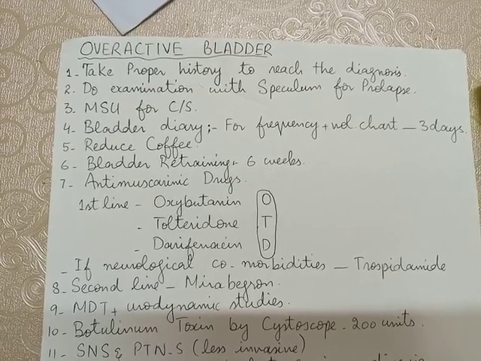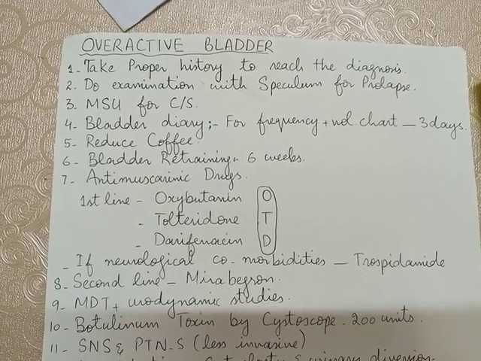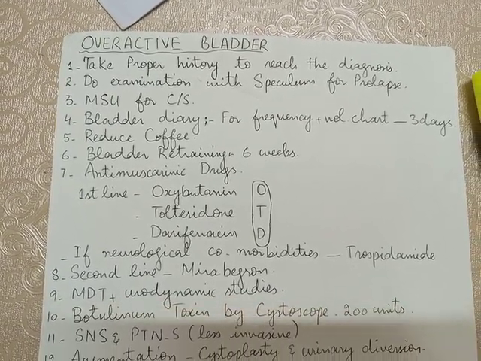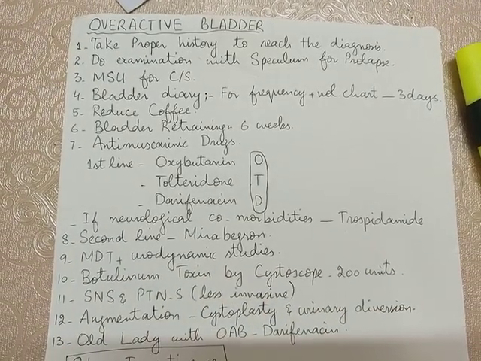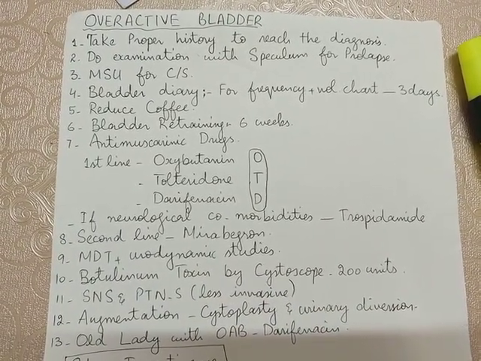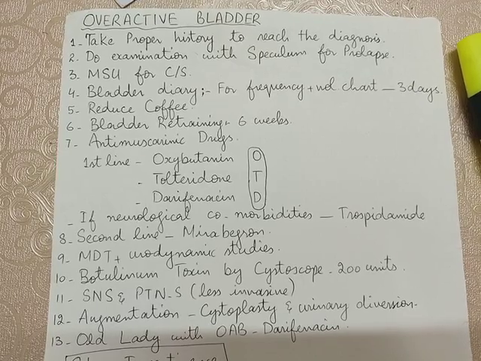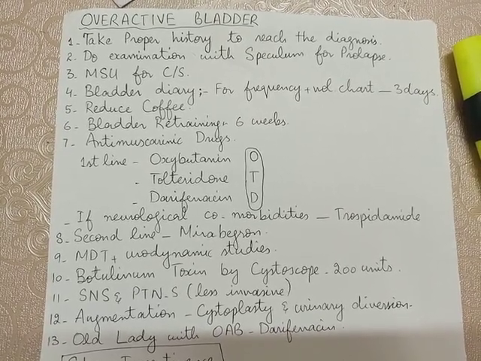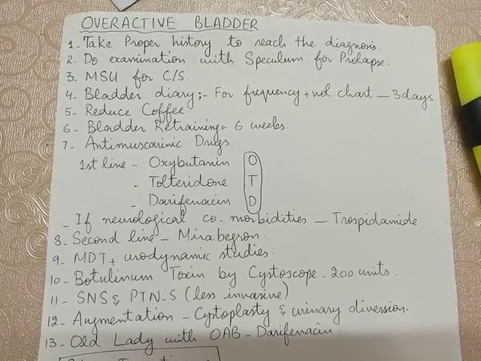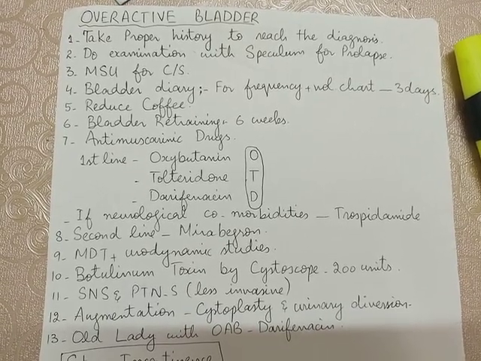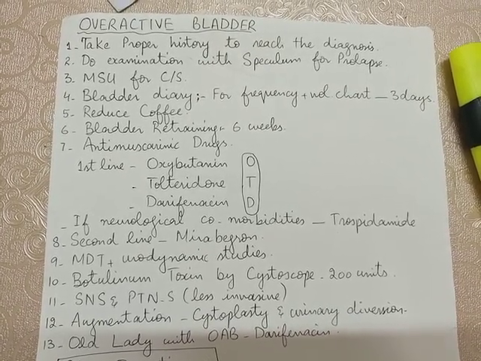Second line is mirabegron, and if it fails, then we refer to a multidisciplinary team and do urodynamic studies. Then botulinum toxin can be given by cystoscope, like 200 units.